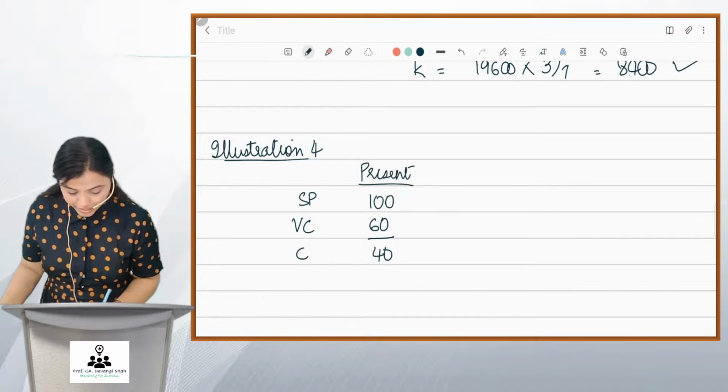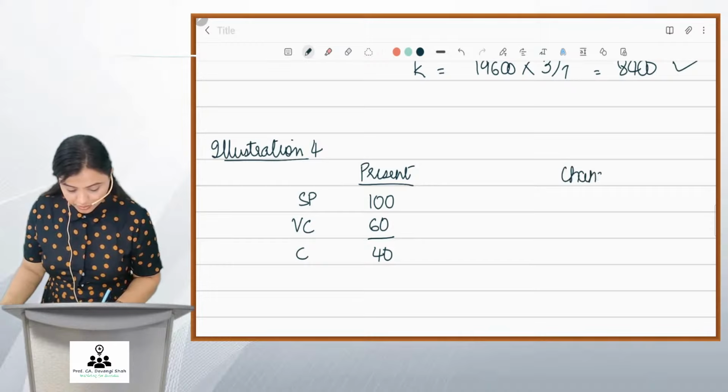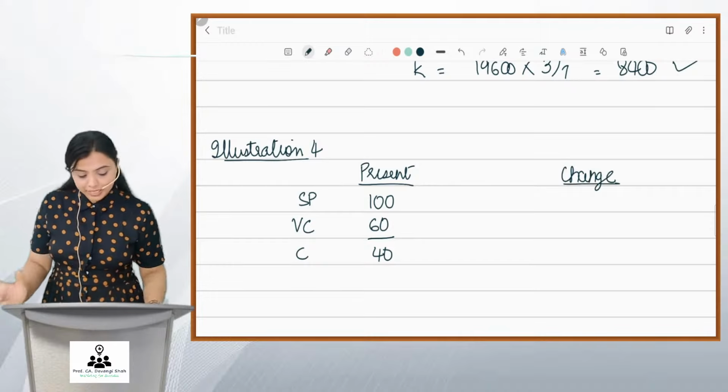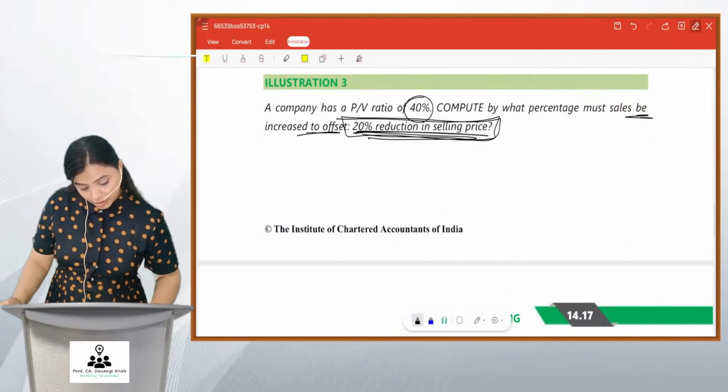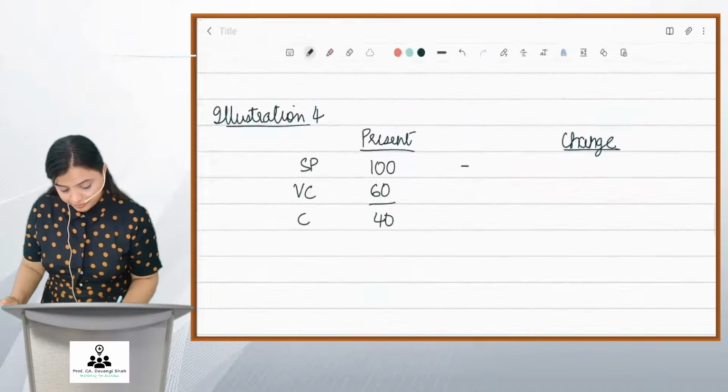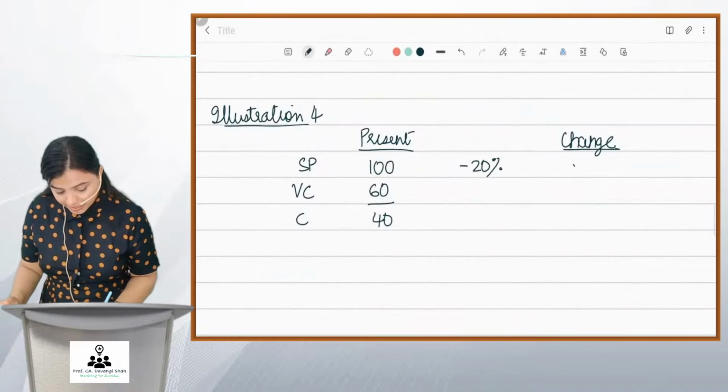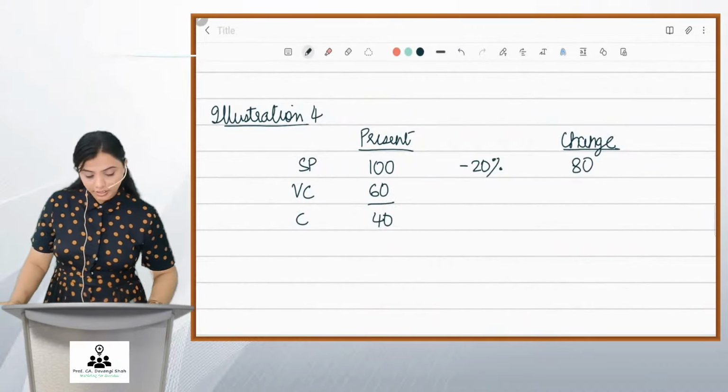And the change or revision will be this. Your selling price will reduce by 20%, so it will become 80. Got it? It will become 80.